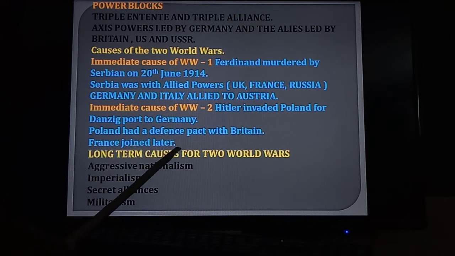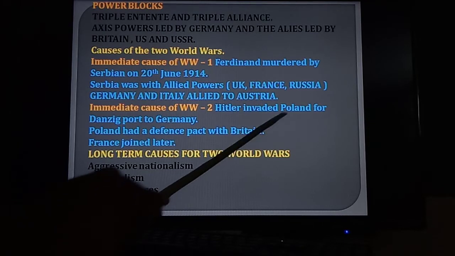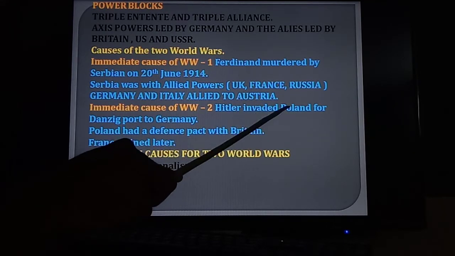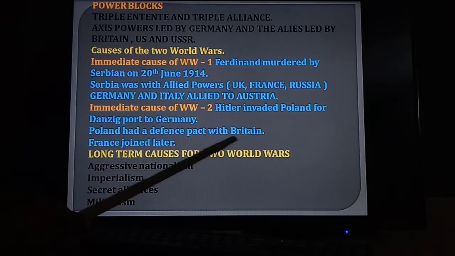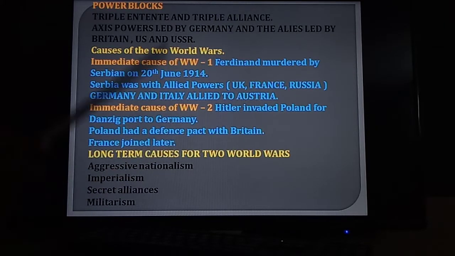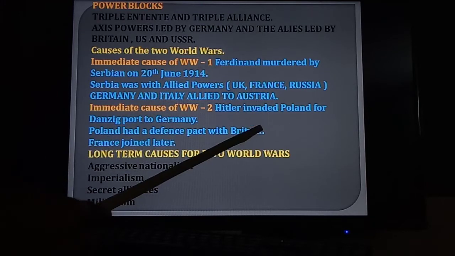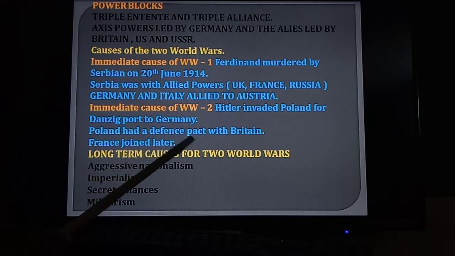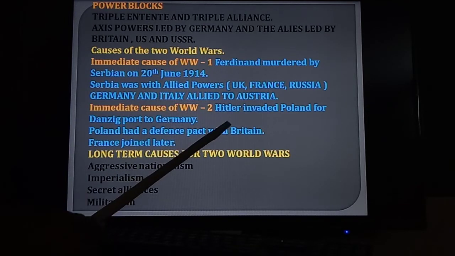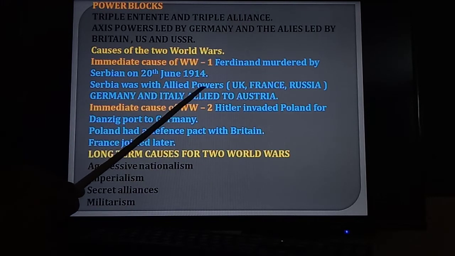France joined later. Now listen, France, Britain, Poland. These three countries stood on one side, and on the other side Germany. Germany was also supported by Japan, Italy and some countries. So that is why again the war started. So many thousands, not only thousands, crores of people lost their lives due to the First World War and also the Second World War.